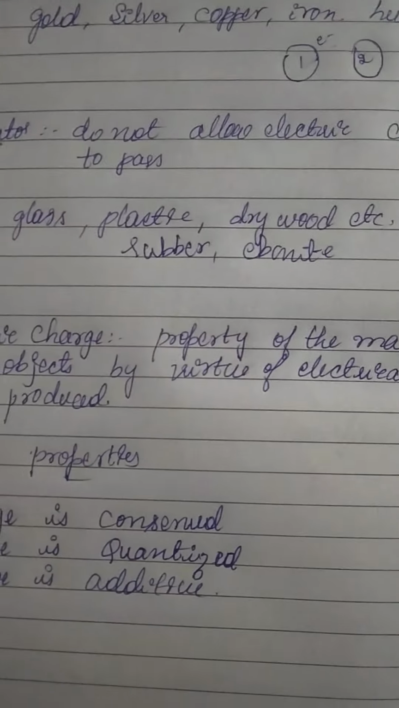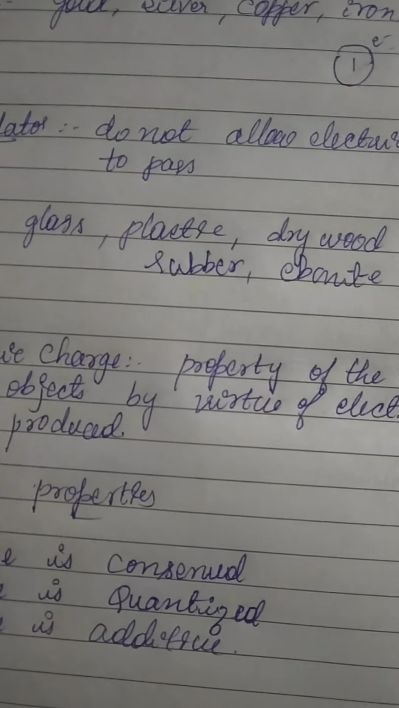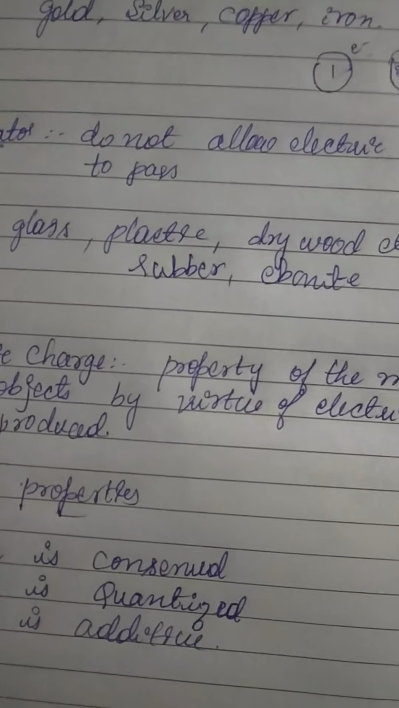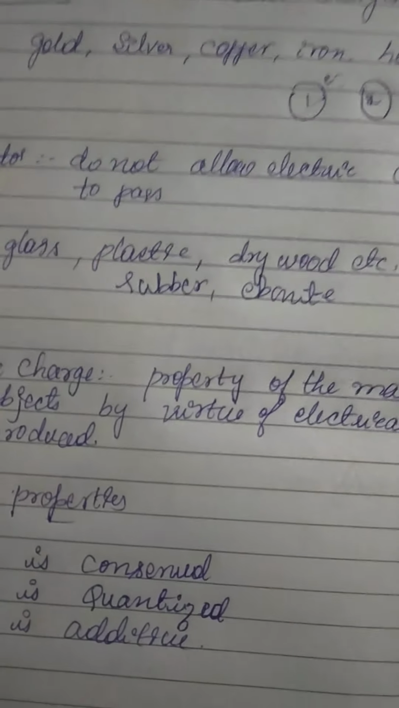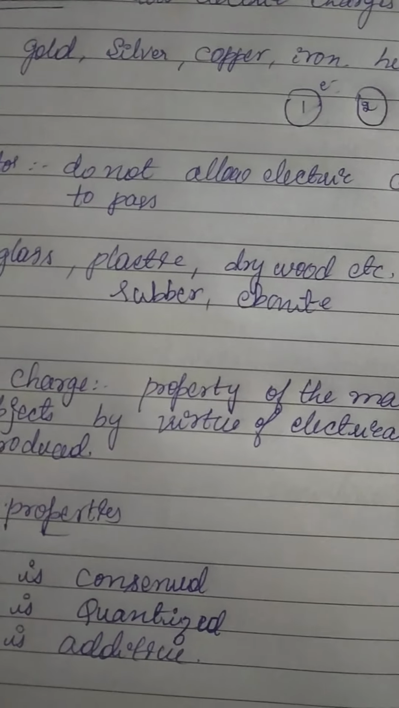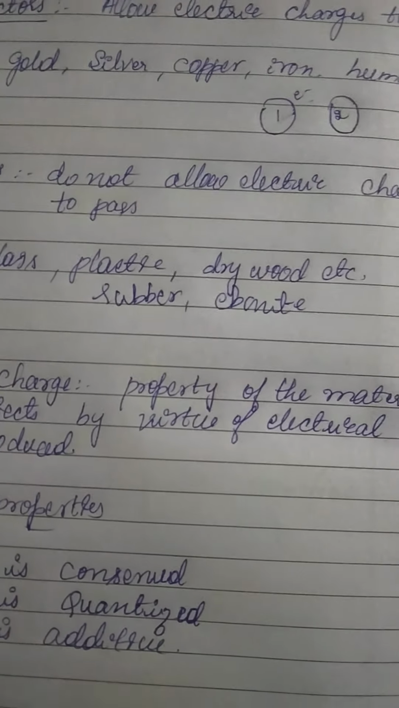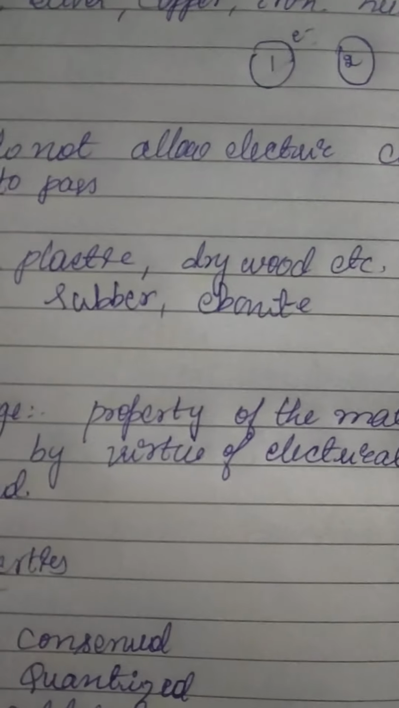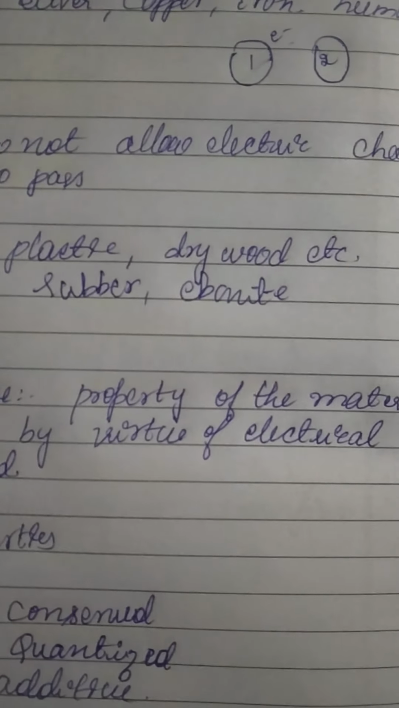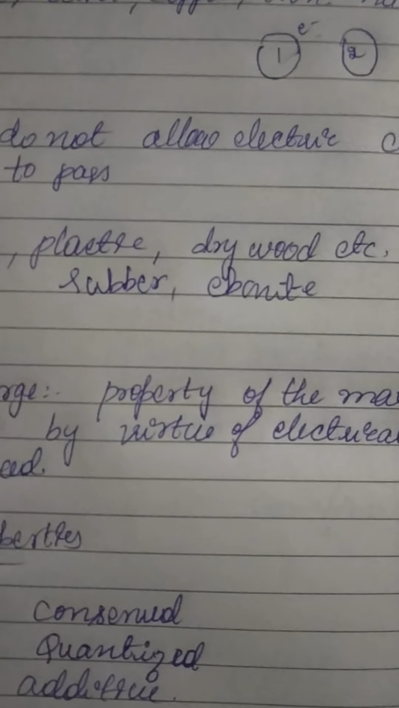If we supply some amount of current to the object, it will act on the supplied current, which means it will move from one place to another place. So it is a property possessed by material objects by virtue of which electrical effects are produced.